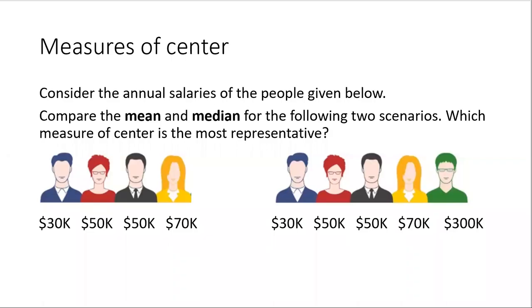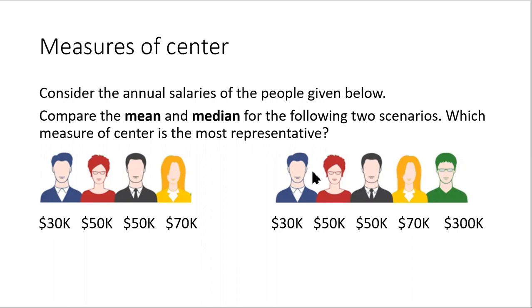To introduce our next topic, or next term, of resistant measure, let's take a look at this example. It says, consider the annual salaries of the people given below. Compare the mean and median for the following two scenarios. And we're going to discuss which measure of center is the most representative.